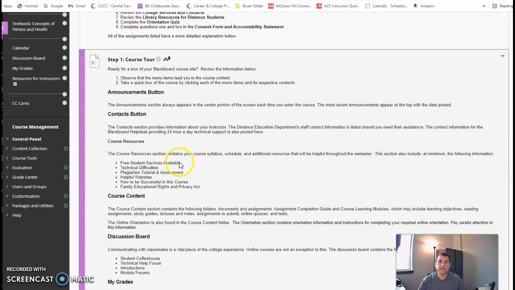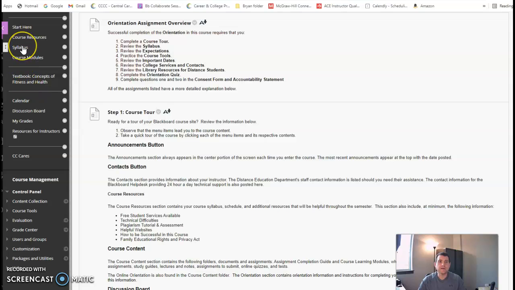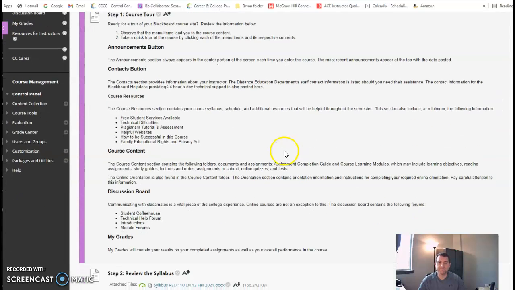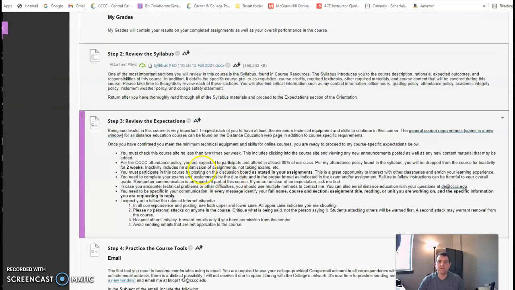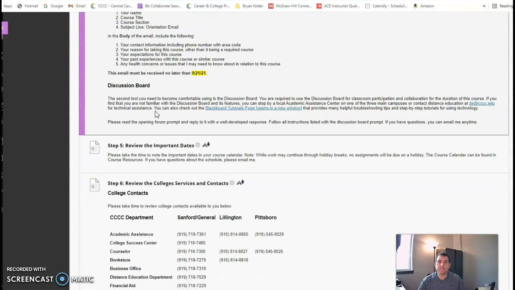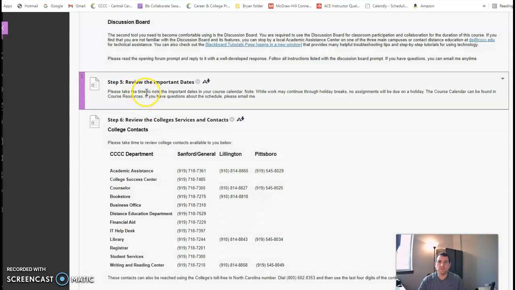The syllabus is listed here, and I also placed it within a tab located here so you have easy access to it. Step 3, you need to review the expectations in the class. Step 4, remember that's one of the steps that are going to be due by the 21st. You should complete that step. Make sure you review the important due dates. That's contained within the course syllabus.